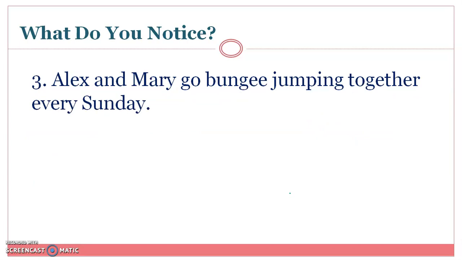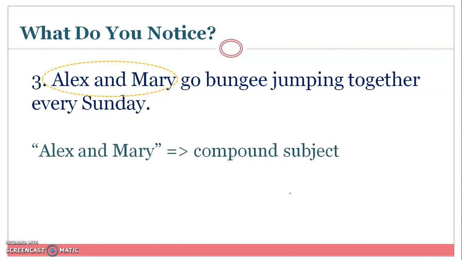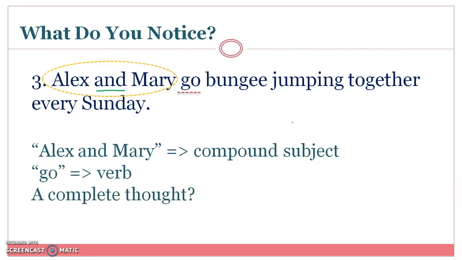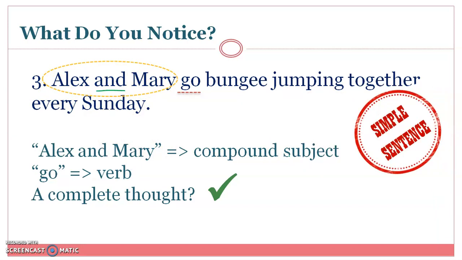3. Alex and Mary go bungee jumping together every Sunday. The subject here is Alex and Mary. Therefore, it is a compound subject combined with the conjunction and. The verb is go. And does it have a complete thought? Yes. Do we have one thought or two here? We only have one thought. Even though Alex and Mary make a compound subject, this is still a simple sentence.